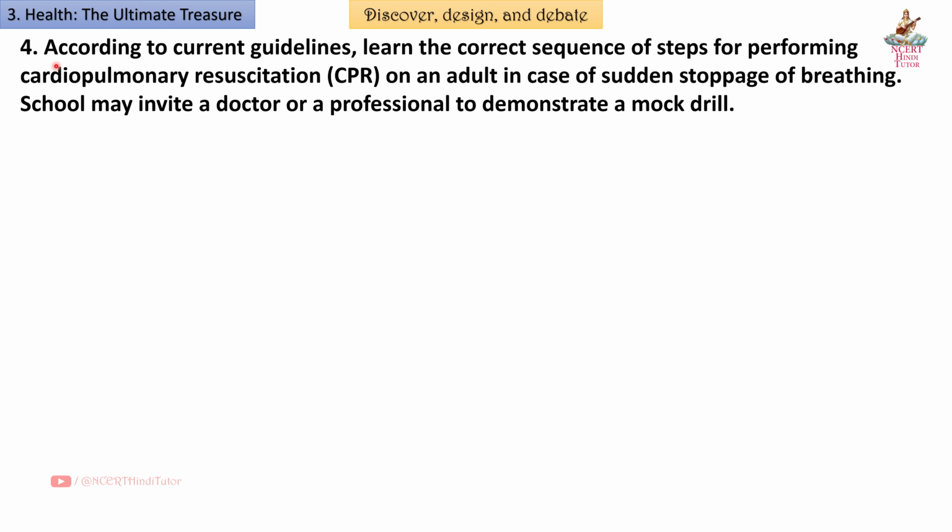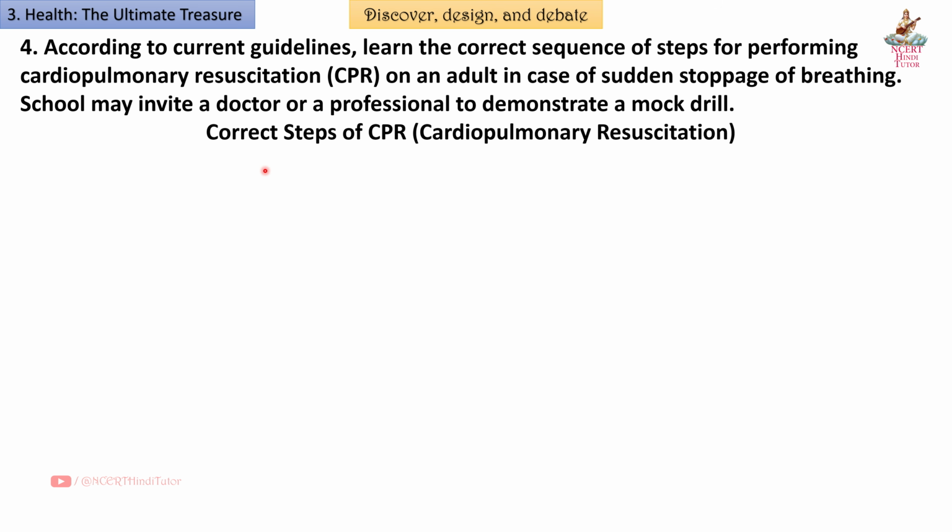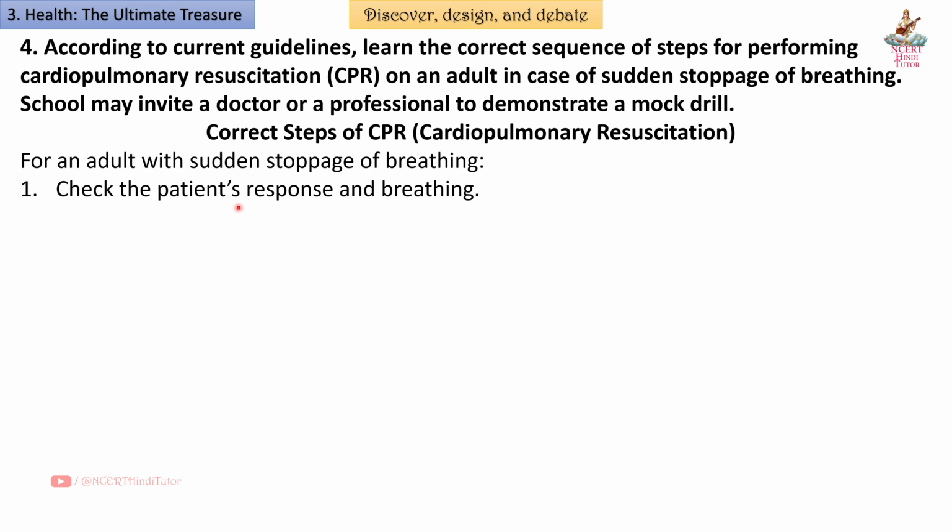Question 4. According to current guidelines, learn the correct sequence of steps for performing cardiopulmonary resuscitation (CPR) on an adult in case of sudden stoppage of breathing. School may invite a doctor or a professional to demonstrate a mock drill. Correct steps of CPR, cardiopulmonary resuscitation. For an adult with sudden stoppage of breathing, first, check the patient's response and breathing. Second, call for help, ambulance immediately.